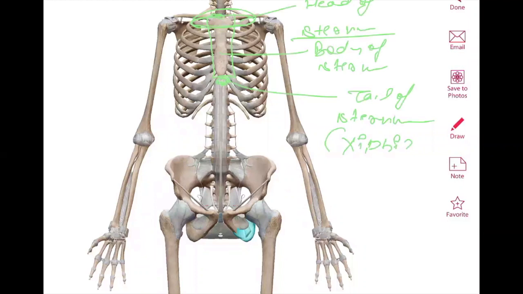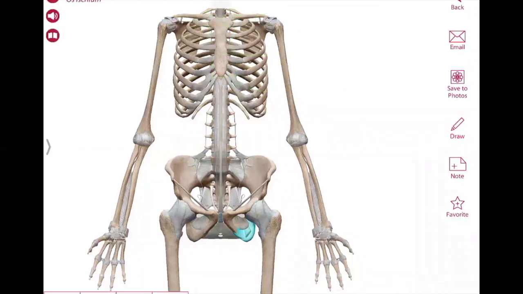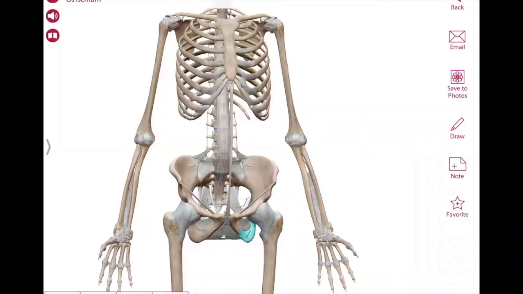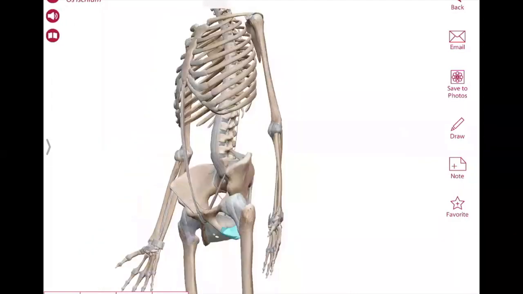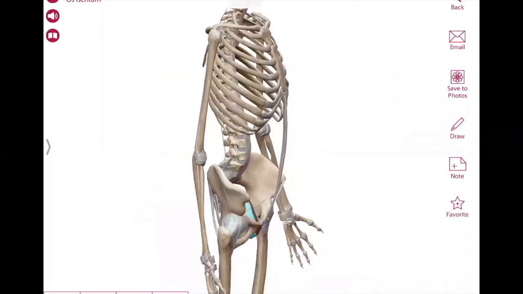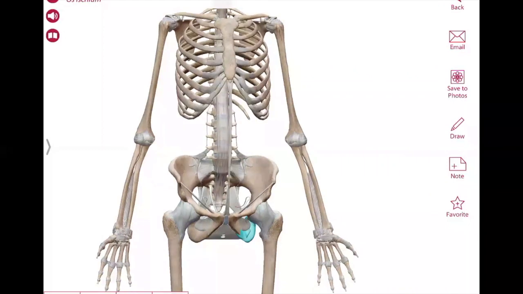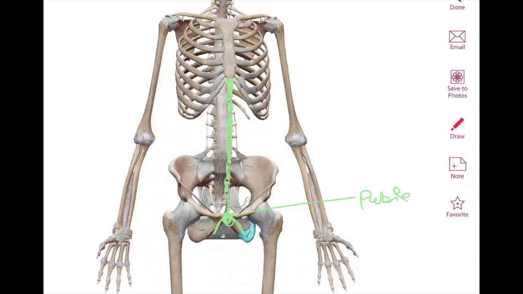So from the xiphisternum, if we keep on going down, down, down in this way and reach this bone, this is the pubic bone. And this is the xiphisternum.